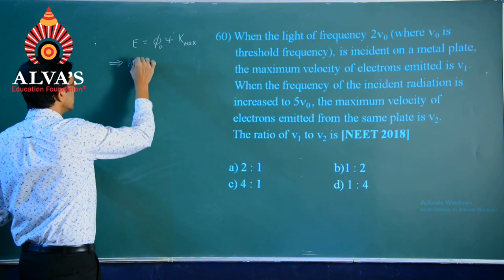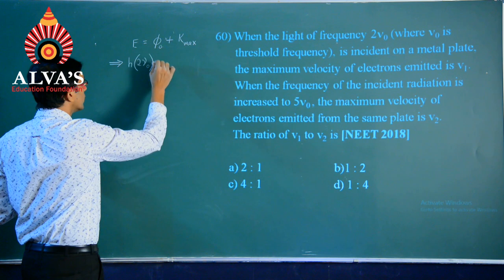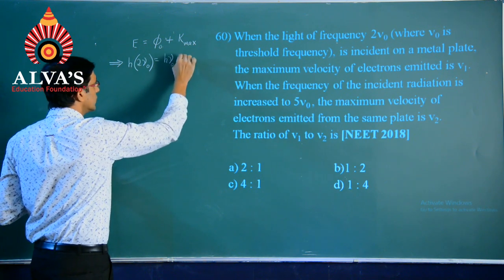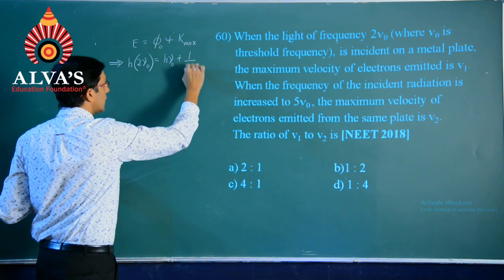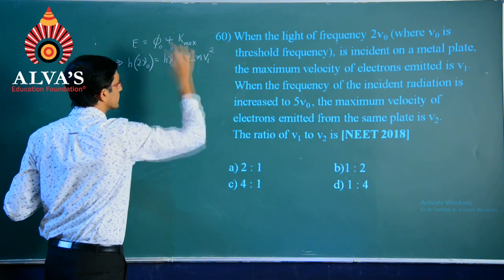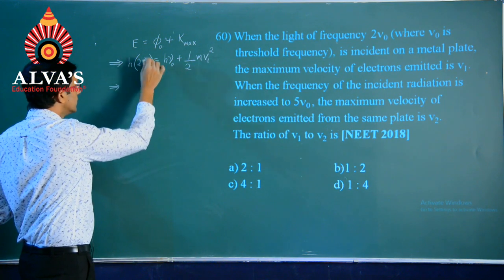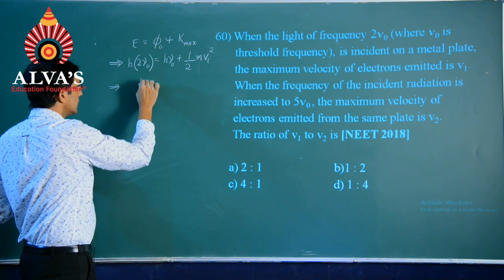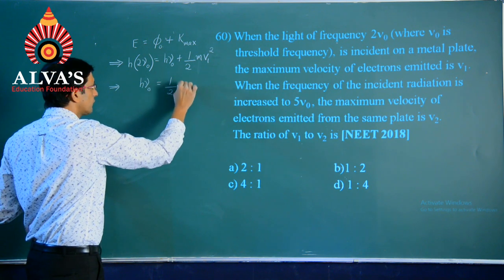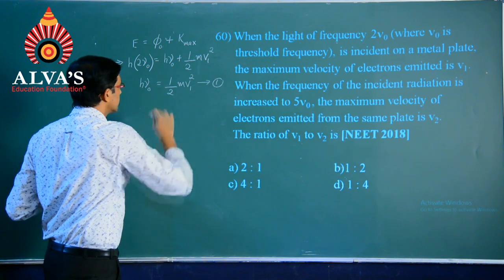E means h into 2 times nu naught, phi naught could be written as h nu naught, plus half m V1 square. Further simplifying this, h into nu naught will be equal to half m V1 square. So, I will keep this as equation number 1.